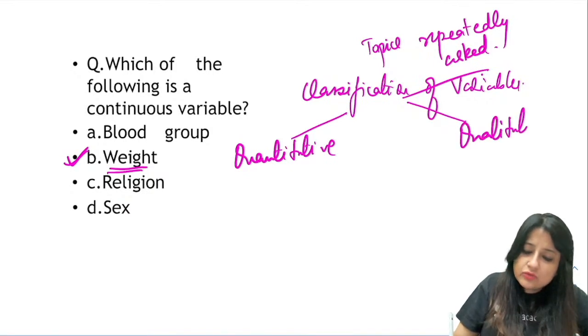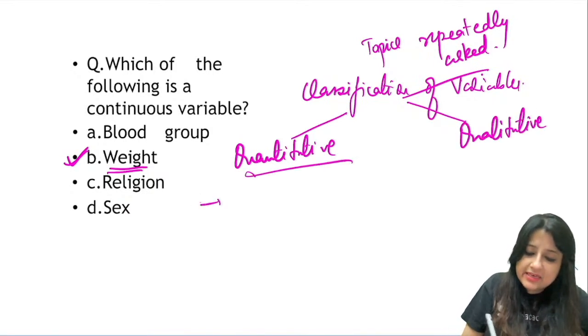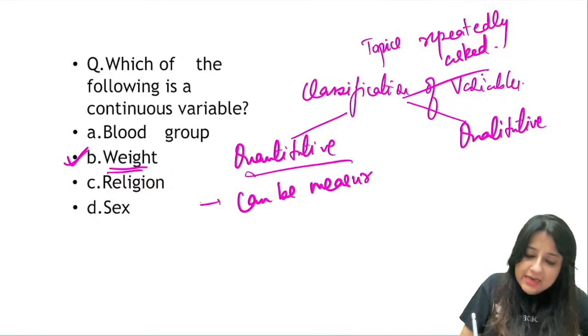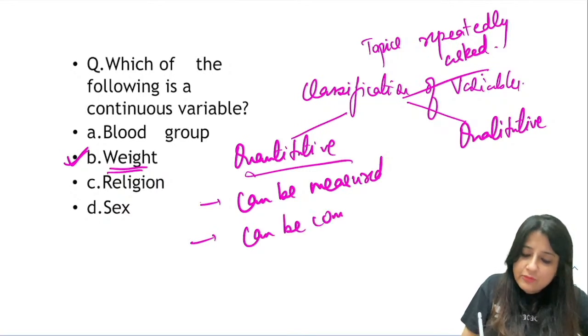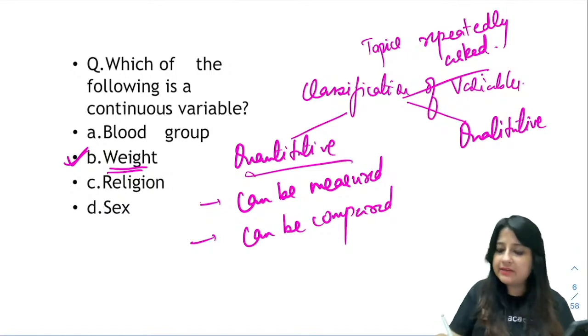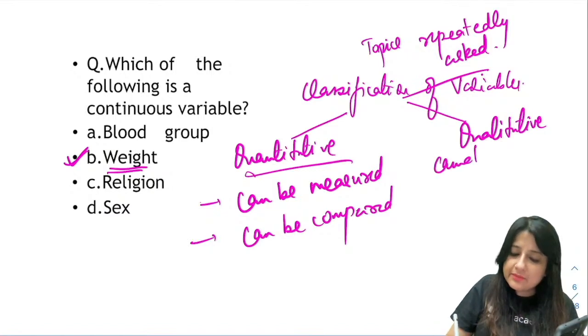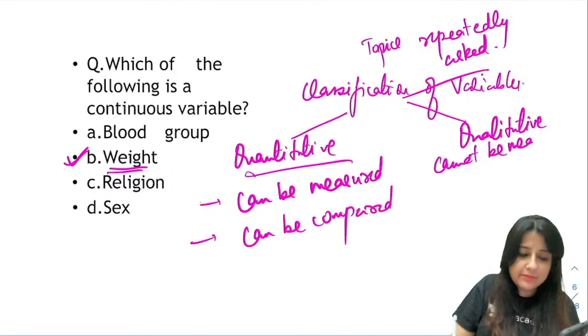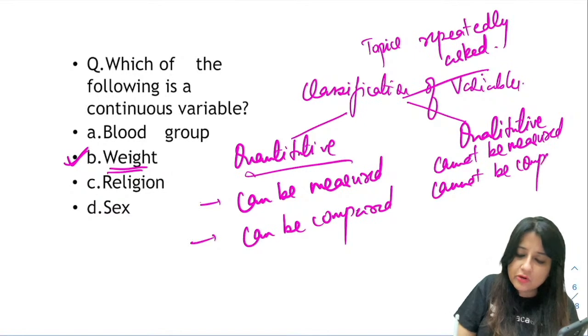Quantitative can be measured, and at the same time they can be compared. And when I say qualitative, it means cannot be measured, and they cannot be compared.